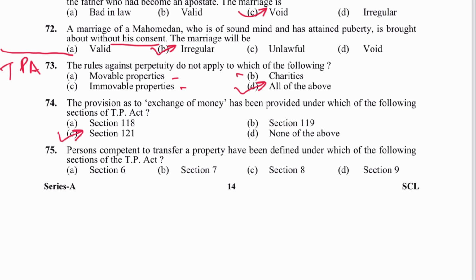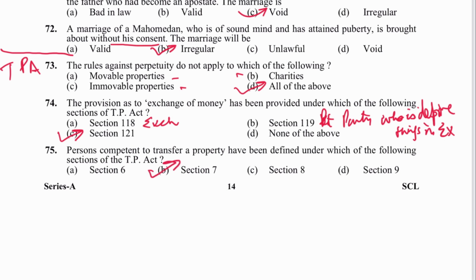121. 118 में क्या है? Exchange की definition. 119 में क्या है? Right of party. Right है किसका? एक party का, who is deprived of some things in exchange. Alright. Next is 75. Person competent to transfer property have been defined under section 7.